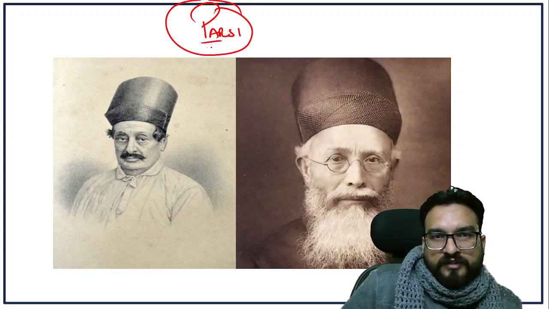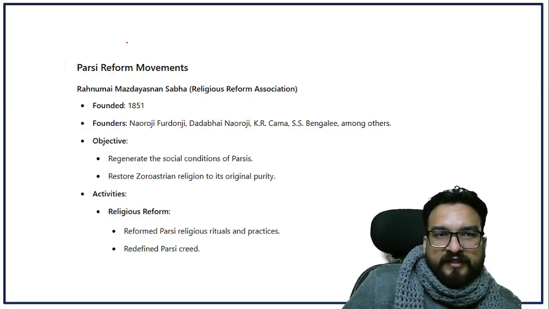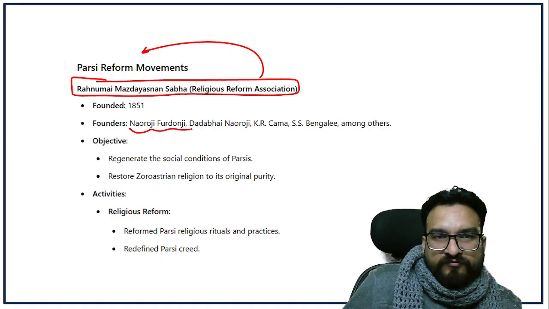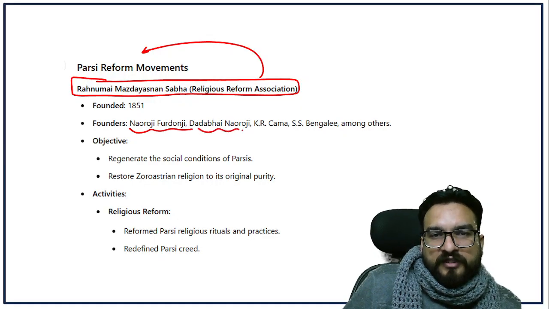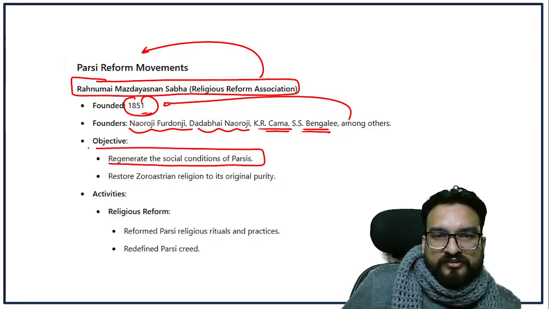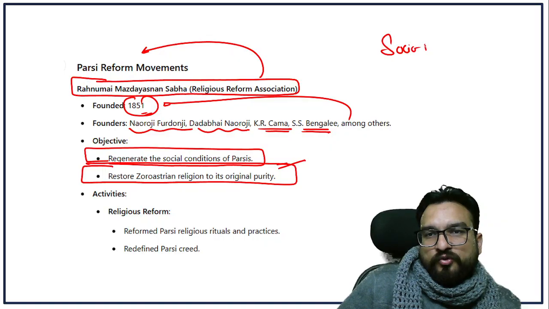Then you see the reformers who wanted to do reforms in Parsi culture and religion. Over here you will see the Rehnumai Mazdayasnan Sabha, the Parsi reform movement. Who were the founders? Naoroji Furdunji, Dadabhai Naoroji, K. R. Cama, S. S. Bengali, founded in 1851, guys. The aim was to regenerate the social conditions of Parsis and restore the Zoroastrian religion to its original purity. That's why we are studying it as socio-religious reform.